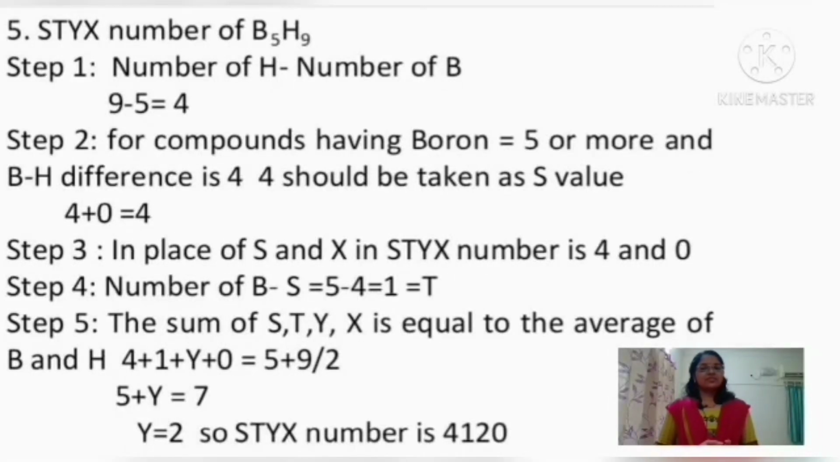Next, we can find the STYX number of B5H9, that is pentaborane-9. Here the number of boron atoms is 5 and hydrogen atoms is 9. The first step is taking the difference, that is 9 minus 5, which is equal to 4.